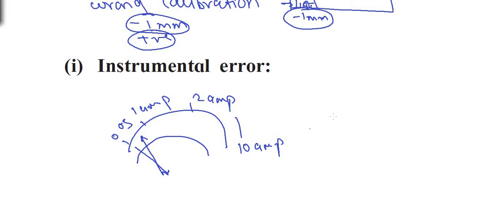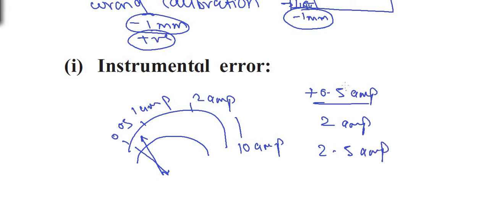So this error has been caused even before starting the experiment, and there is an error of plus 0.5 ampere. Suppose a current of 2 ampere is passing through the instrument, then the instrument will give a reading of 2.5 ampere. So every time you use this instrument, there will be an error of 0.5 ampere. So this is known as instrumental error.